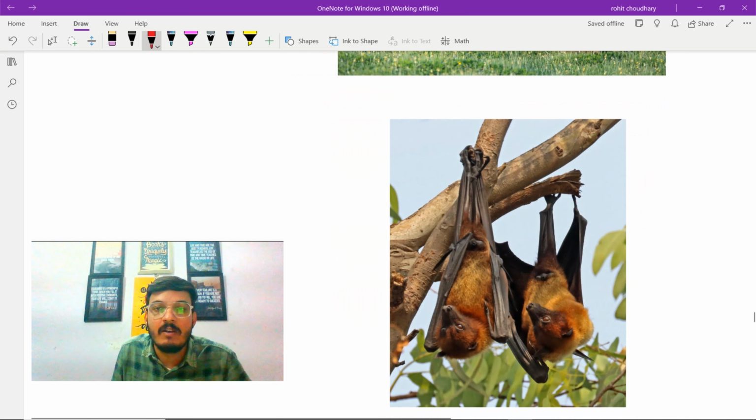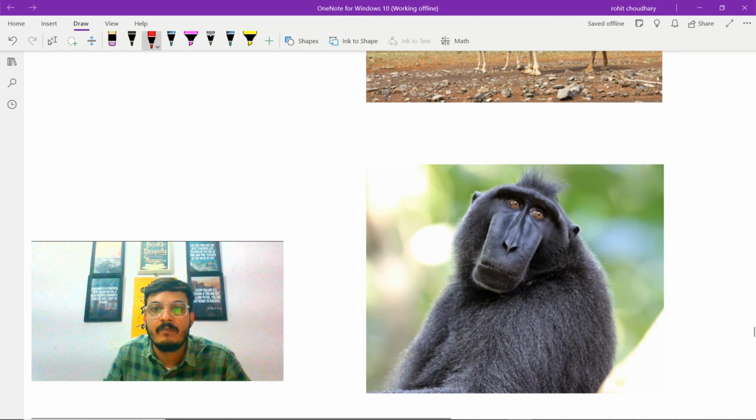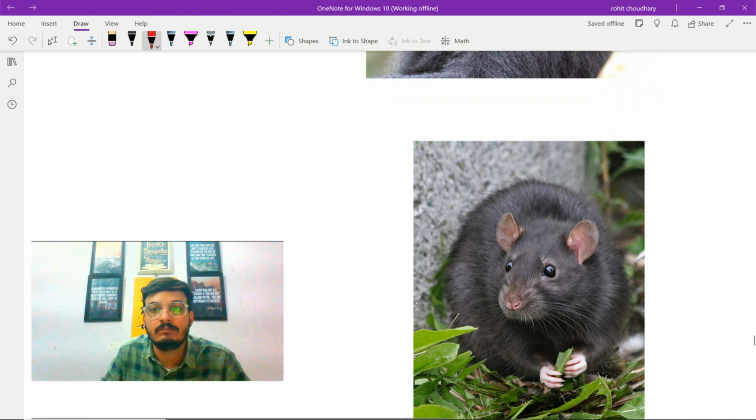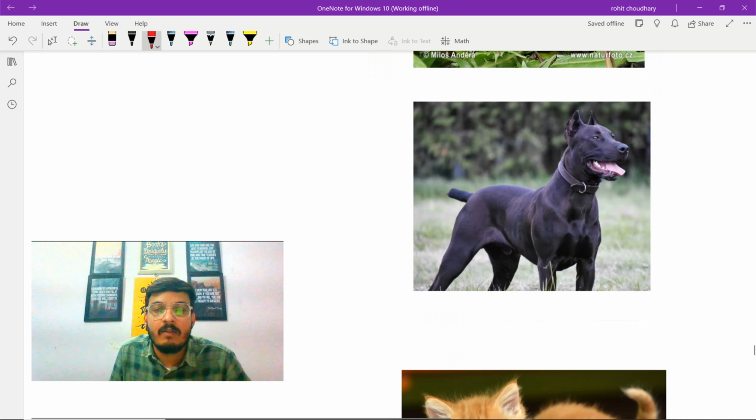This is Pteropus, commonly known as flying fox. This is Camelus, commonly known as camel. This is Macaca, commonly known as monkey. This is Rattus, commonly known as rat. This is Canis, commonly known as dog.